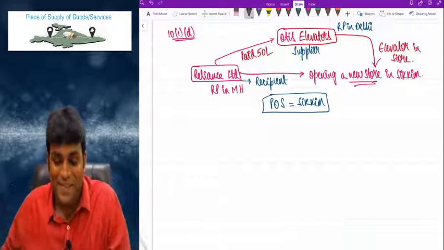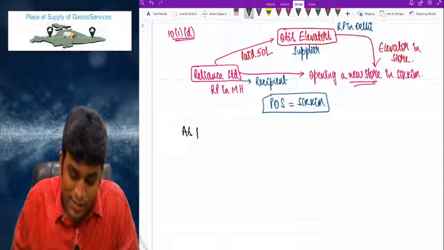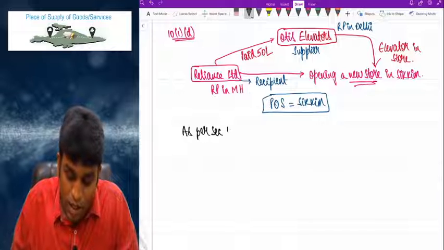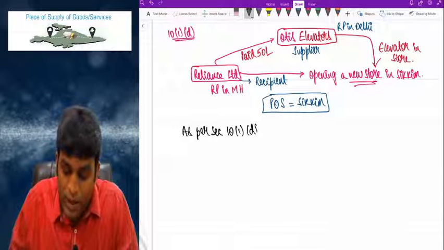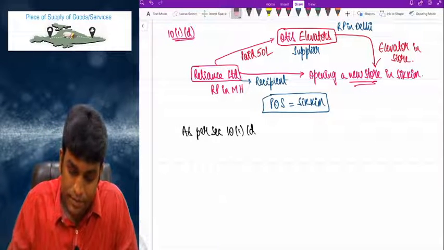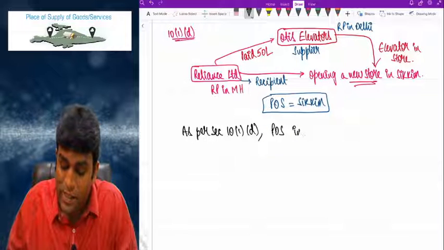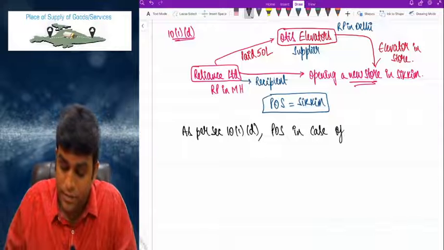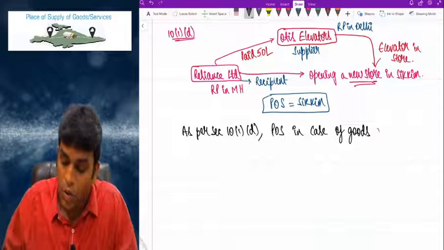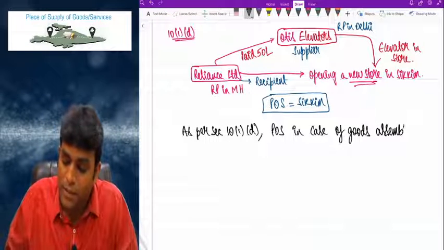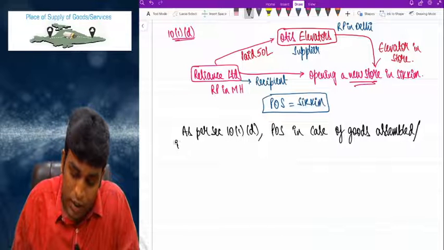That is important. Because as per section 10(1)(d), POS in case of goods assembled or installed.